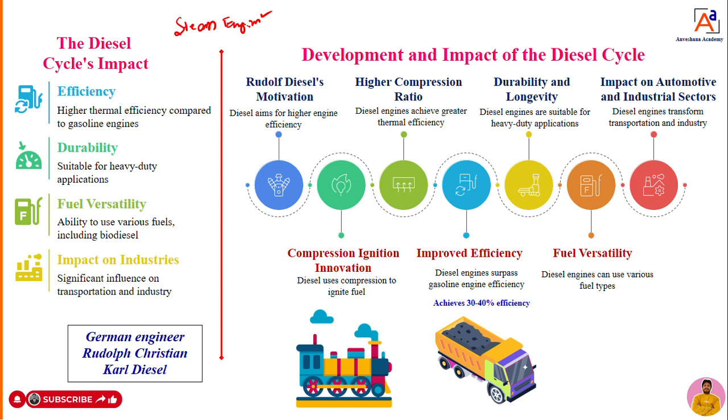For that external combustion, we have to burn some coal or wood or some other kind of fuel, but it is very bulky and complicated, and the efficiency you get from the steam engine is less, because more heat is lost in that particular steam engine or external combustion engine.